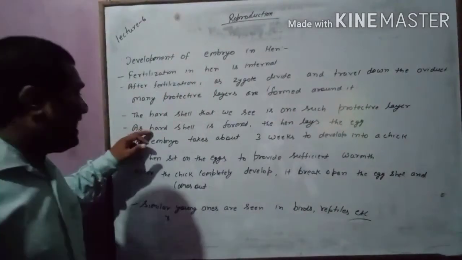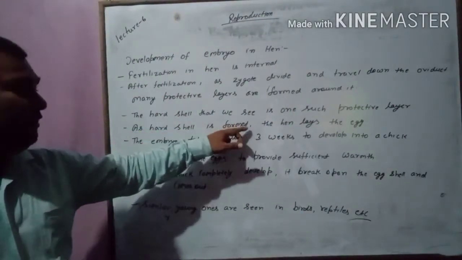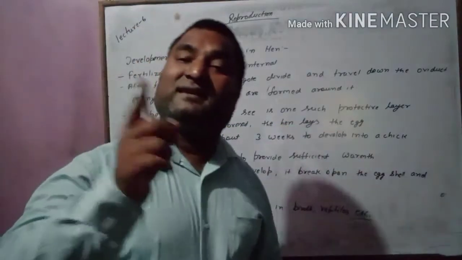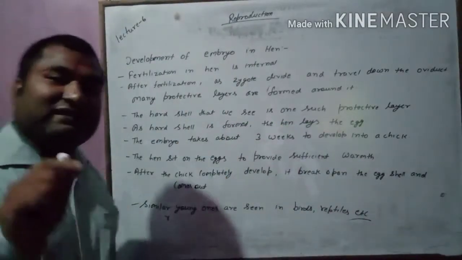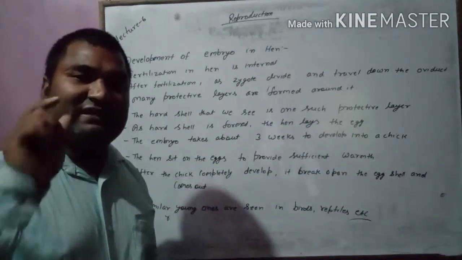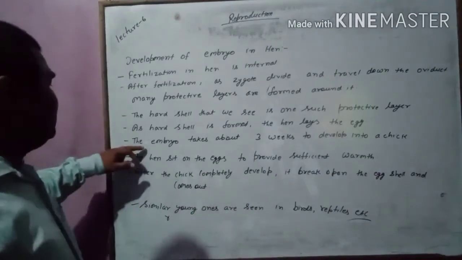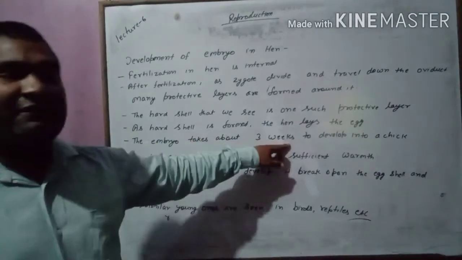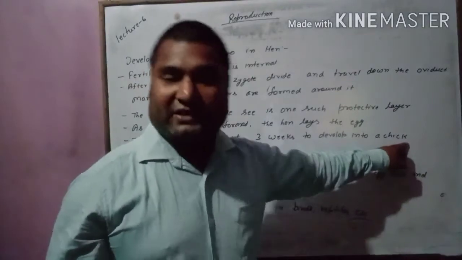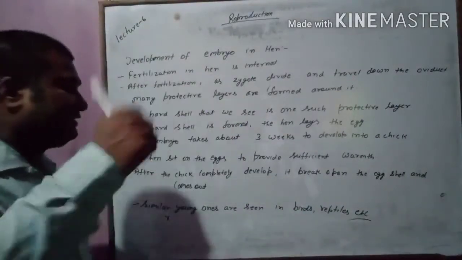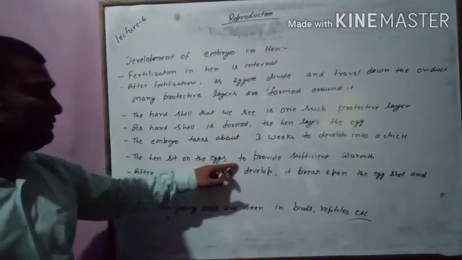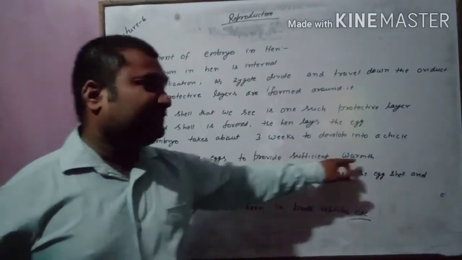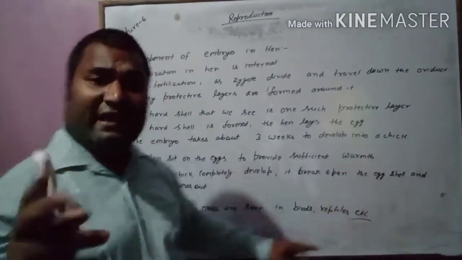As the hard shell is formed, the hen lays the egg. Still the chick has not developed, it is still in the embryo stage. The embryo takes around 3 weeks to develop into a chick, so another 3 weeks is required. The hen sits on the eggs to provide sufficient warmth to the egg.